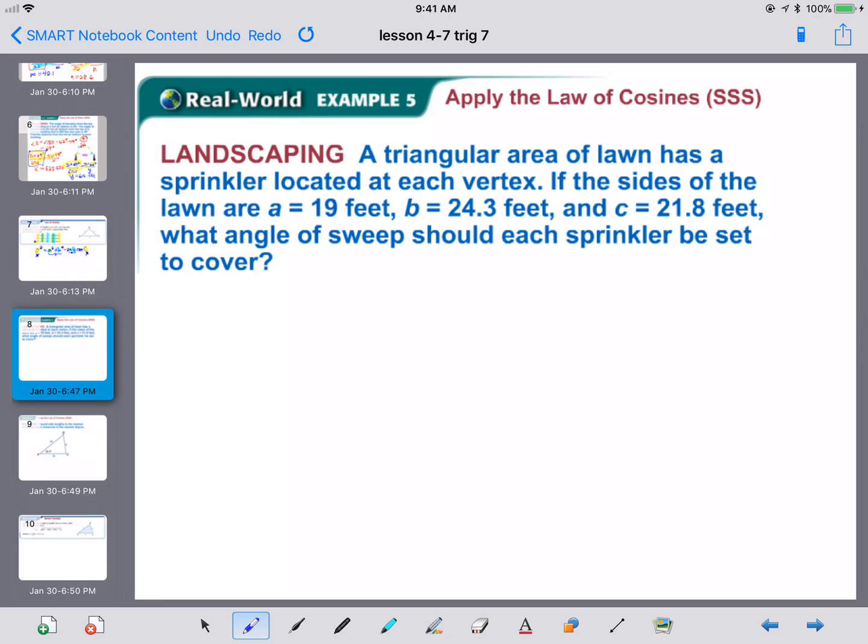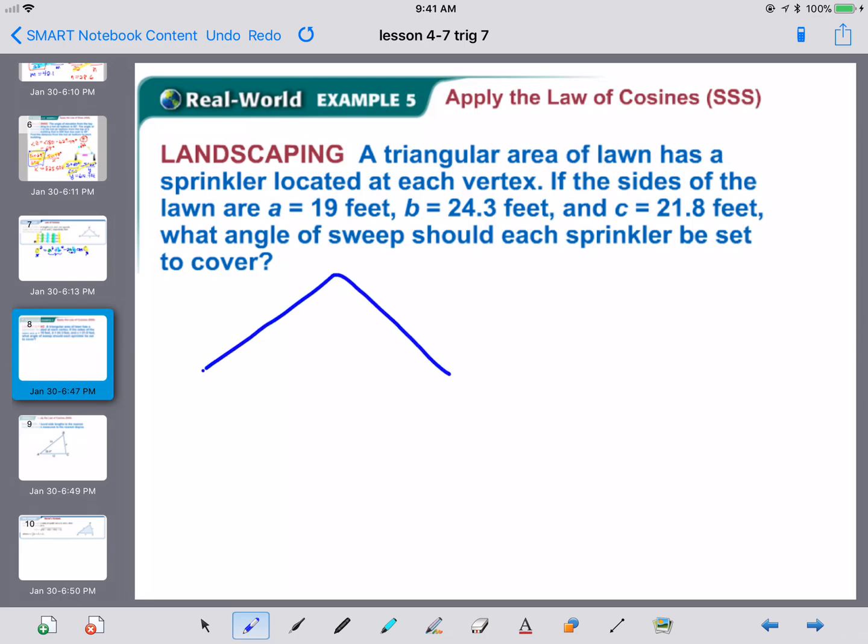So let's say that we are looking at a lawn. And one little section of the lawn kind of made a triangle. So let's assume it's, you know, a chunk between like maybe a driveway and a house or whatever. So there's this chunk that's a triangular shape. And we want to know some angular measures, but all the guy did when they went out to look at the property was measure the sides.